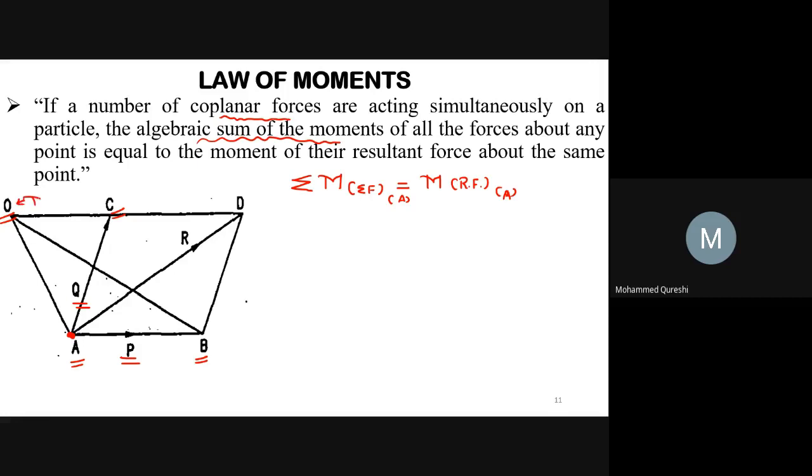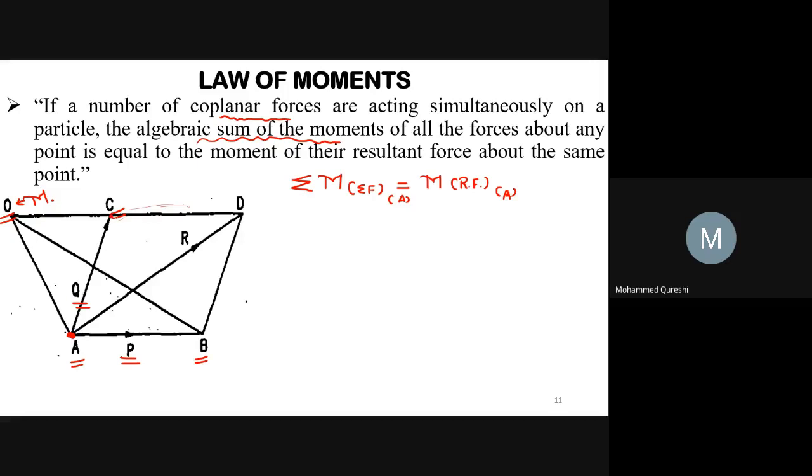From point O, we have to take our moment. So through O, draw a line CD parallel to the direction of force P to meet the line of action of Q at C.